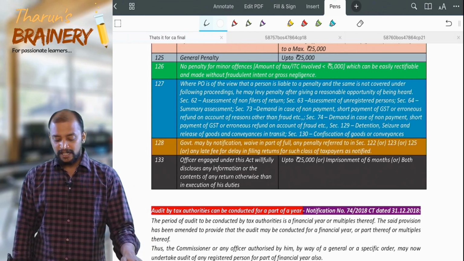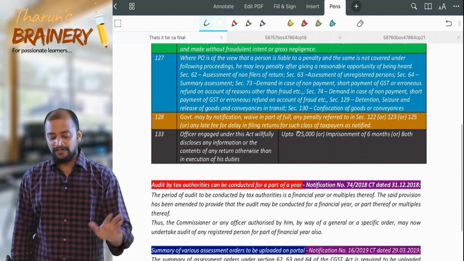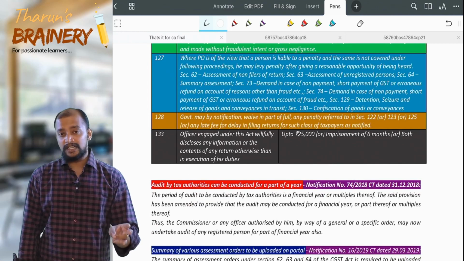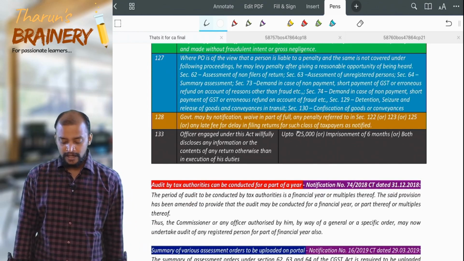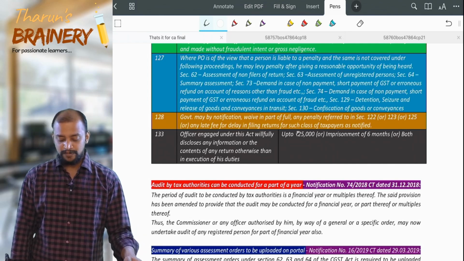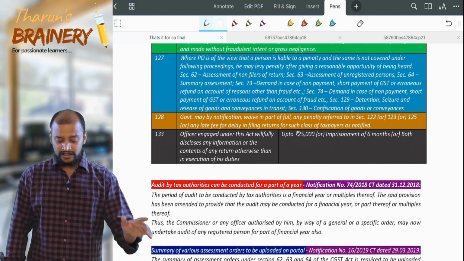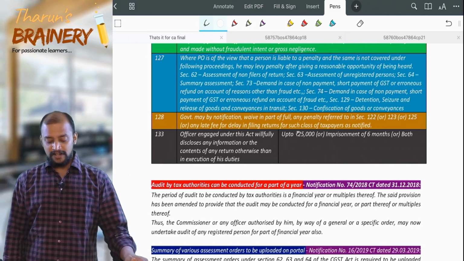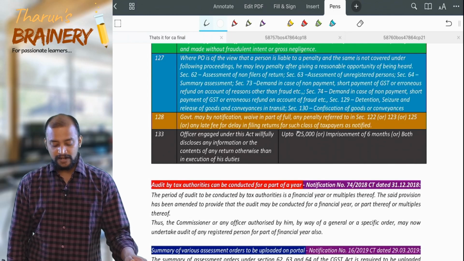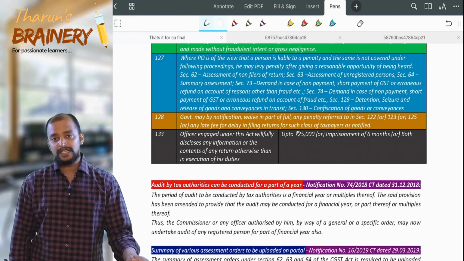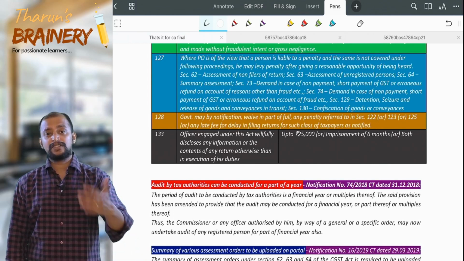Then section 128: government may by notification waive in full or part any penalty referred to in section 122, 123 or 125 but not 124, or any late fee for delay in filing returns for such class of taxpayers as may be notified. Then section 133: an officer engaged under this act willfully disclosing any information or the contents of any return otherwise than in execution of his duties. Penalty is 25,000, imprisonment 6 months or both. That is an officer disclosing the data.